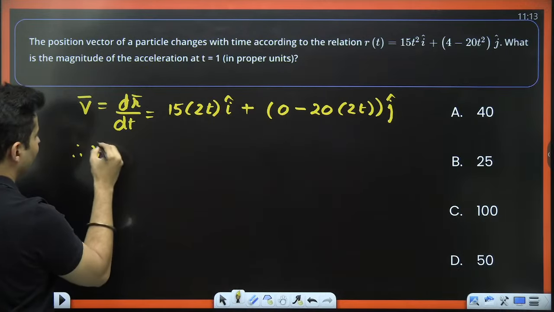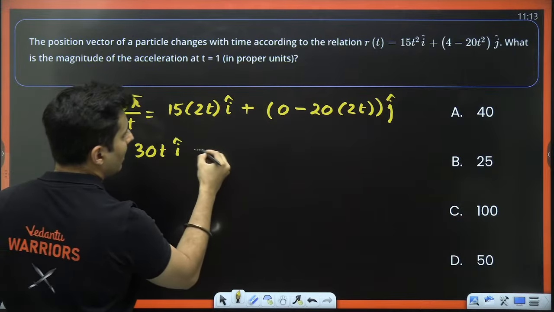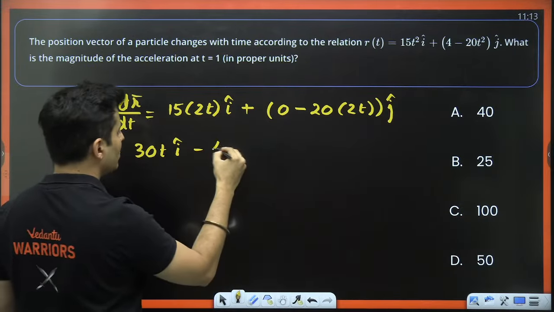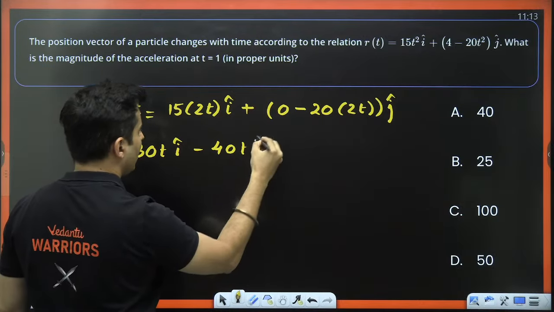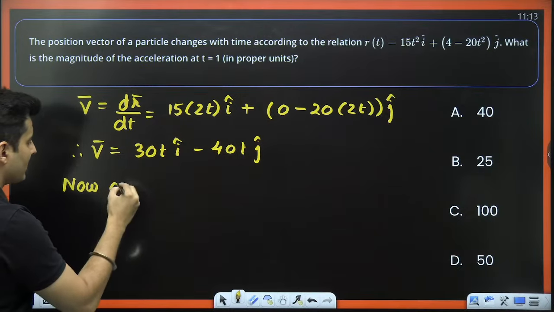So therefore the velocity will be 30t i cap and 20 into 2 is 40, so 40t j cap. That is your velocity.